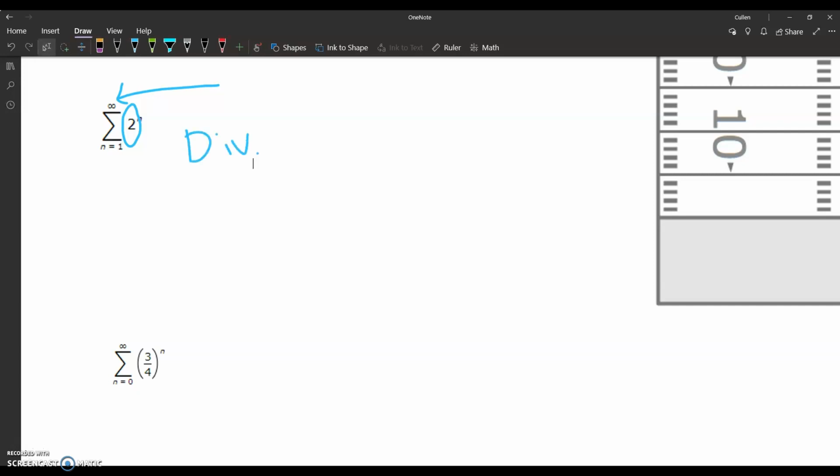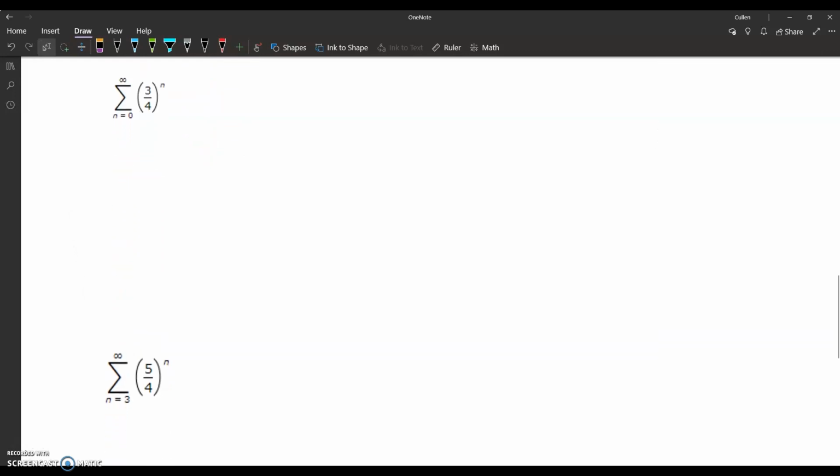And then let's talk about two more down here that are fractions. This first one, 3/4: what is your R? R is under your exponent, and then you just want to see whether that's bigger than or less than 1. 3/4 is less than 1, so this series will converge. And then let's go look at the last one. The last one's going to try to trick you just a little bit. It's 5/4, that's your R; you can see that under the exponent. You might think, hey, 5/4 is a fraction, and fractions are smaller than 1. But don't let that trick you. This is an improper fraction, and 5/4 is actually bigger than 1. So this is going to diverge.